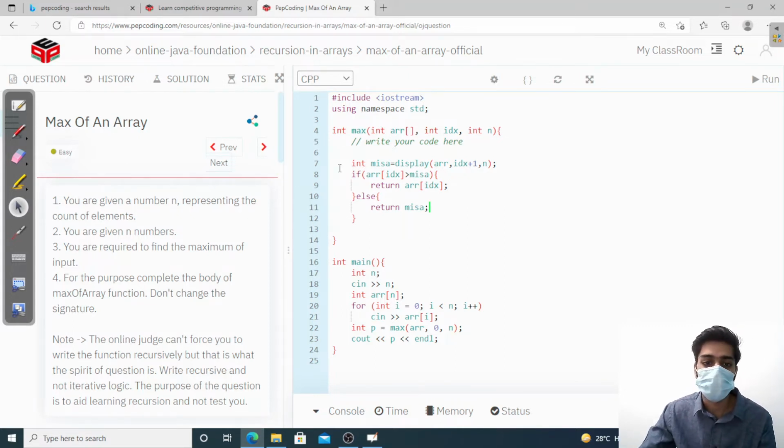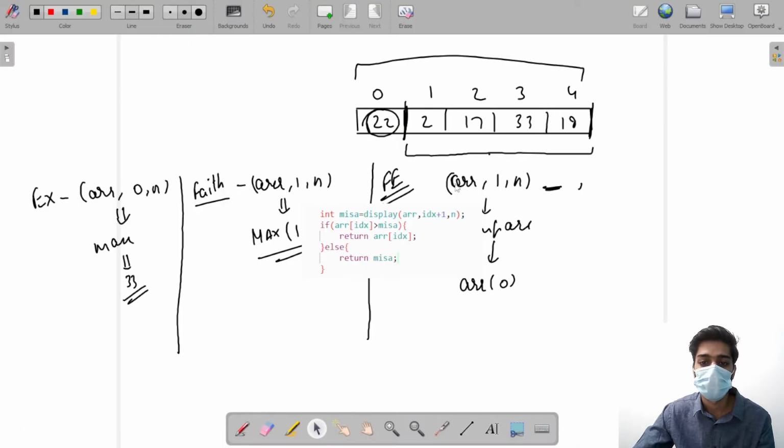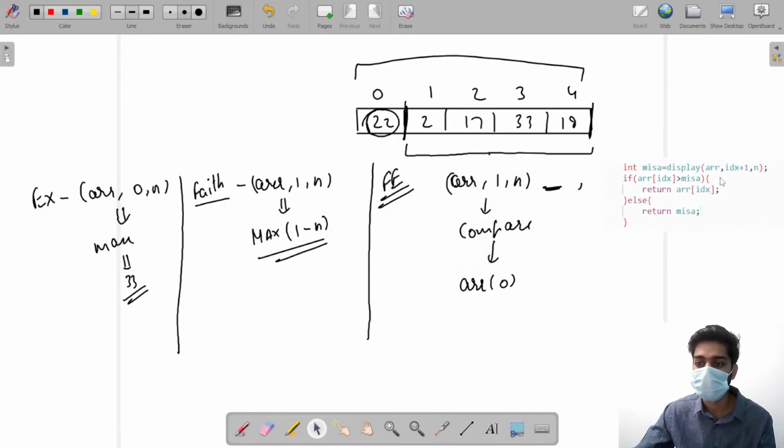So let us try to run this, because without a dry run, there is no recursion. Let me erase them.